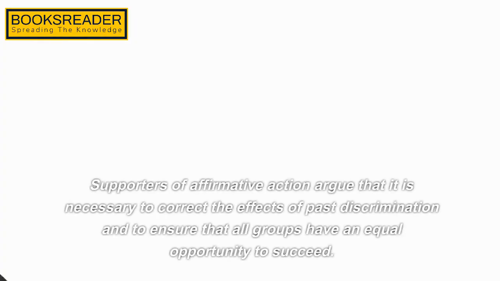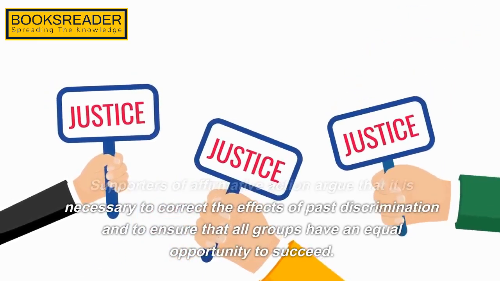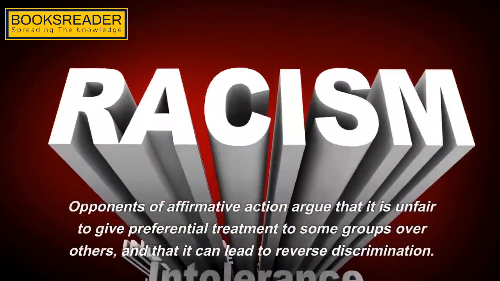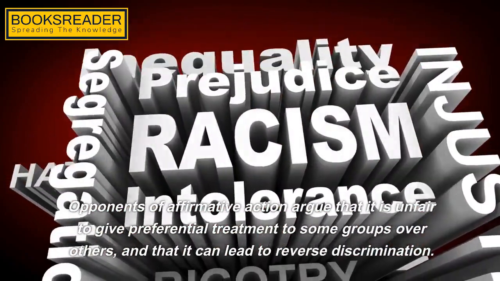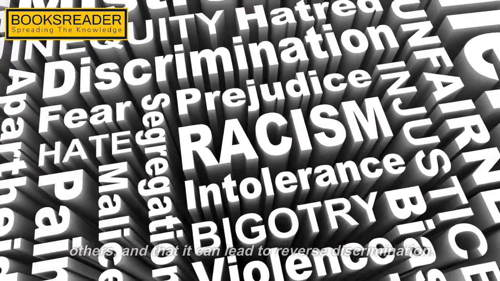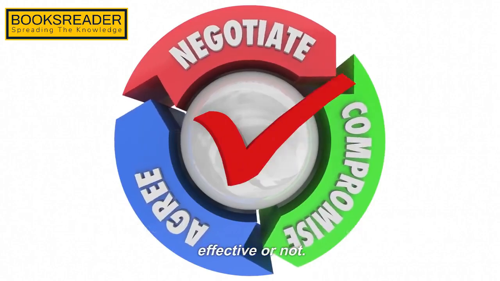Supporters of affirmative action argue that it is necessary to correct the effects of past discrimination and to ensure that all groups have an equal opportunity to succeed. Opponents of affirmative action argue that it is unfair to give preferential treatment to some groups over others, and that it can lead to reverse discrimination. There is no consensus on whether affirmative action is effective or not.